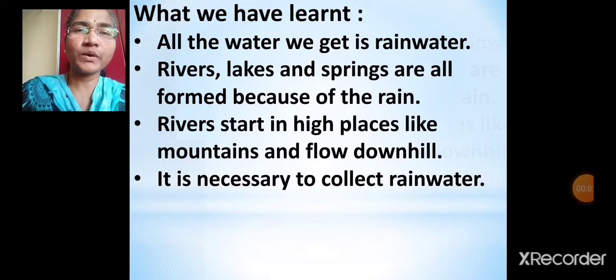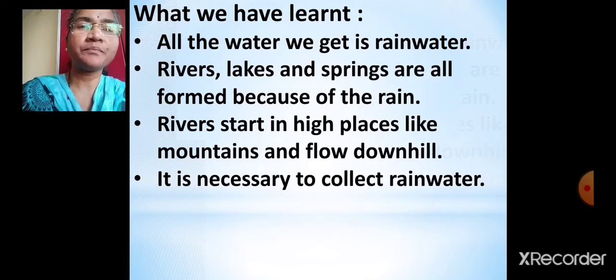Now we have come to an end. What we have learned till now? All these points we have already discussed in the class. All the water we get is rainwater.